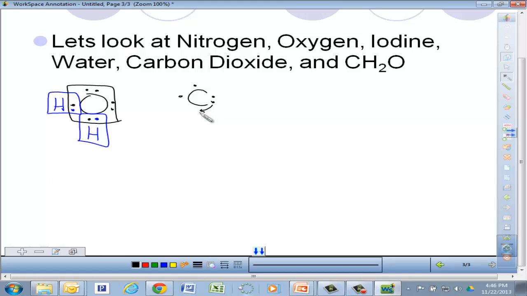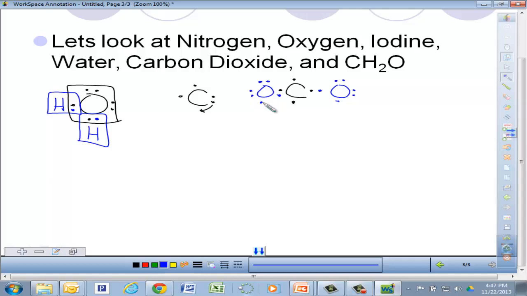So carbon really only appears to have 2 open spots to bond. But to make itself so it can bond in more than one way, carbon will automatically do this. Carbon will break its paired electrons up. So now all of a sudden we have 1 dot on each side. So now we have 4 open spots for bonding. Okay. So all of a sudden an oxygen, we're going to say, moves in. We'll draw it there with its 6 valence electrons. We'll draw another oxygen in with its 6 valence electrons.